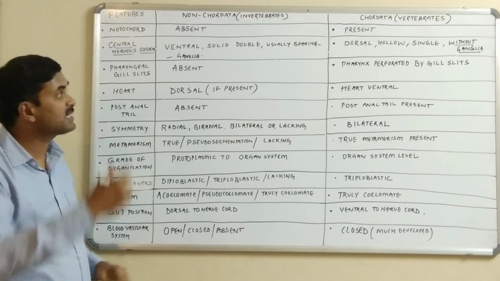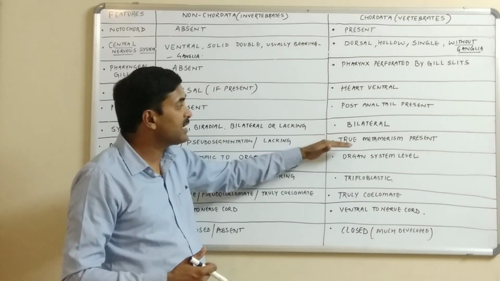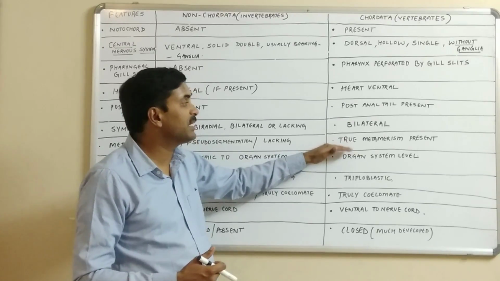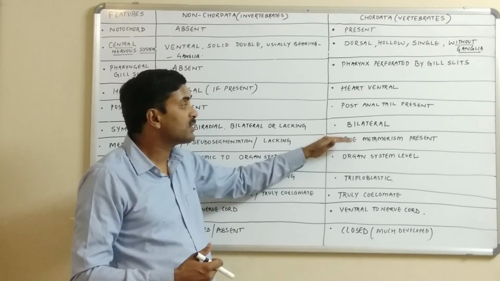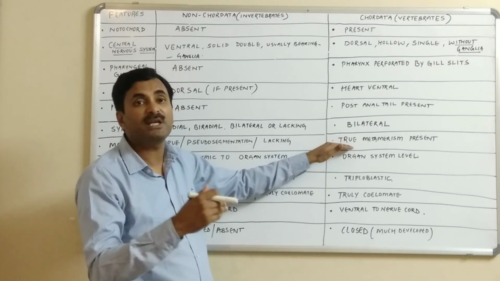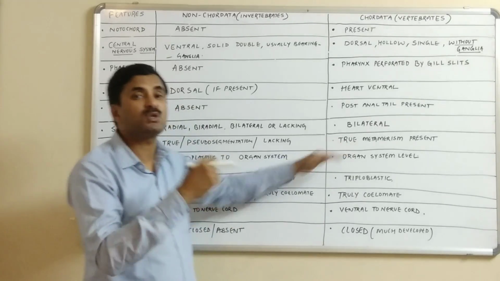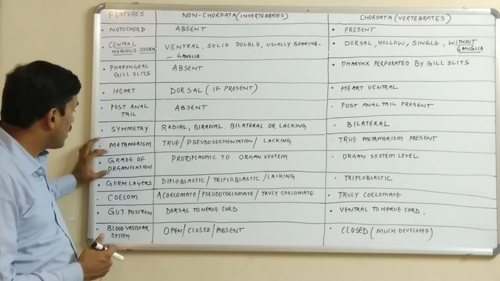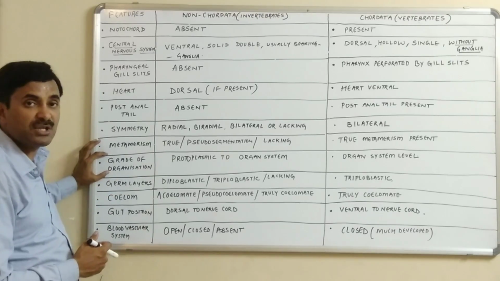But if we consider the chordates, then in the chordates the true segmentation is found, that is, the true metameric segmentation is found. The body is not only divided from outside, it is also divided from inside. Now, what type of grade of organization is there?